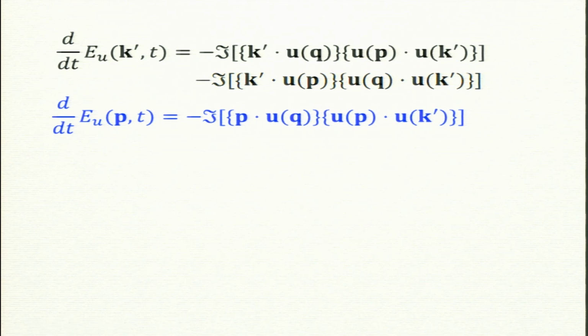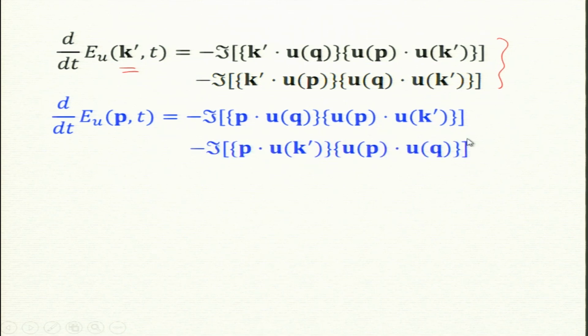I am coming back again to the usual formula of combined transfer. This one for k prime you saw in the previous slide. You can also write it for P. Instead of k prime you just put P, and so u_P will be on the right hand side. One thing which is common is that the vector wave number P must be dotted with another wave number.